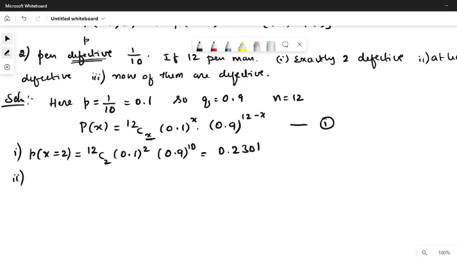Second possibility, at least 2 defective. So the number of defective pens should be minimum 2. So it is P of x greater than or equal to 2. We can write this as 1 minus P of x strictly less than 2, right? So it will be 1 minus of P of 0 plus P of 1.